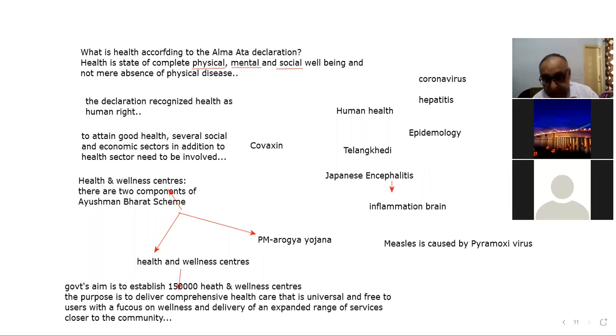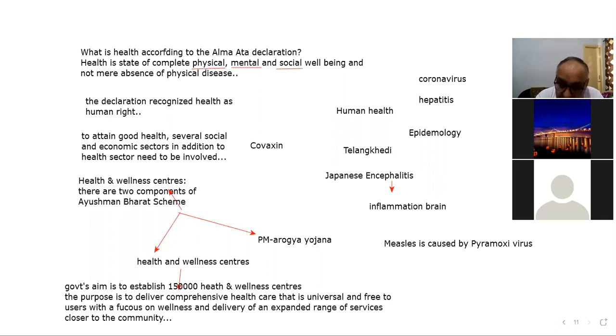And the next important thing which we discussed in today's lecture was the important features of the scheme. That is strengthening of the health and wellness centers throughout the country, right? Opening new health and wellness centers, approximately 150,000, that is the target of the government.